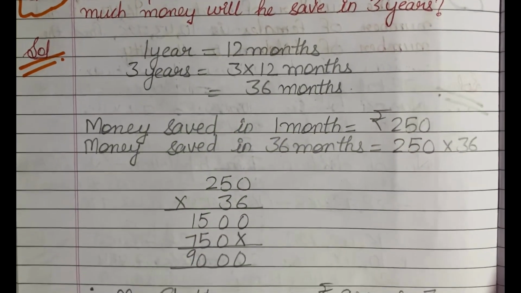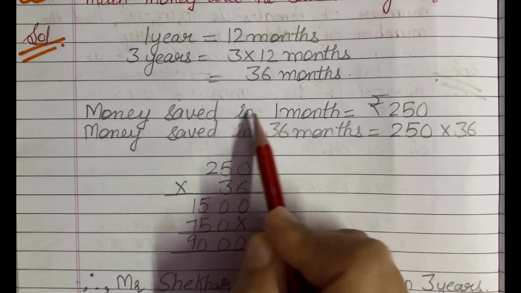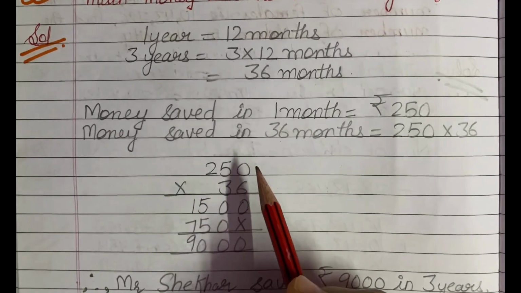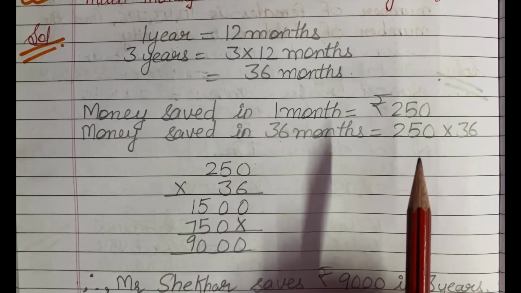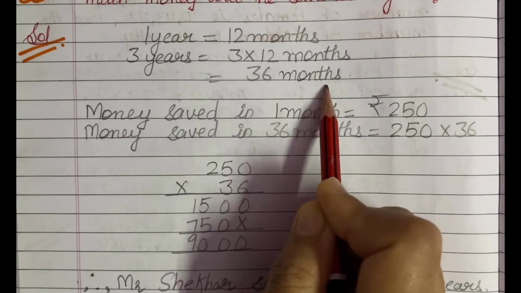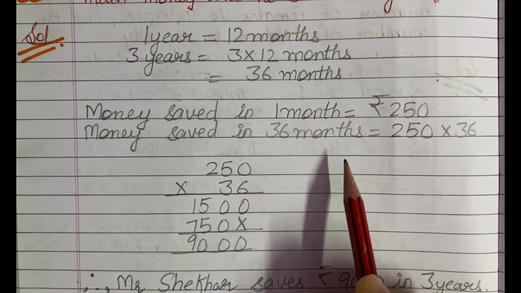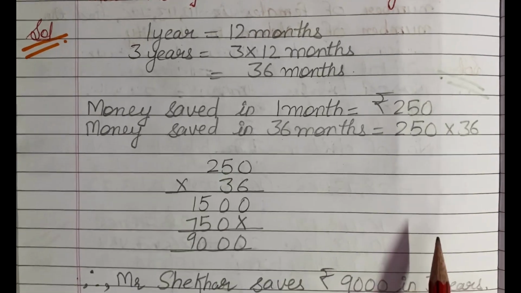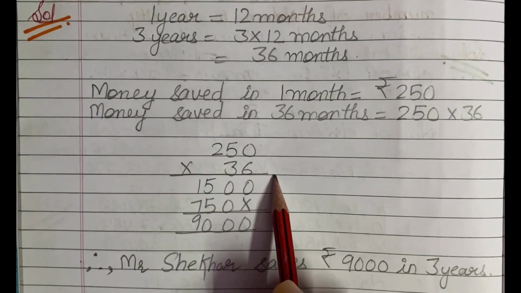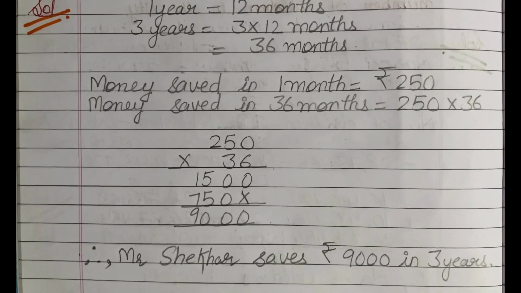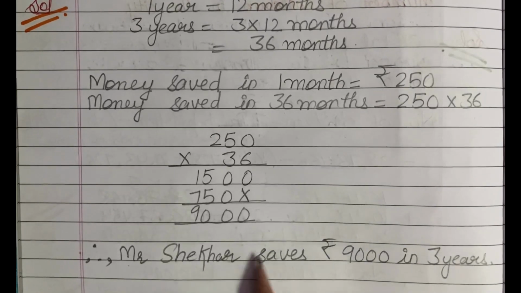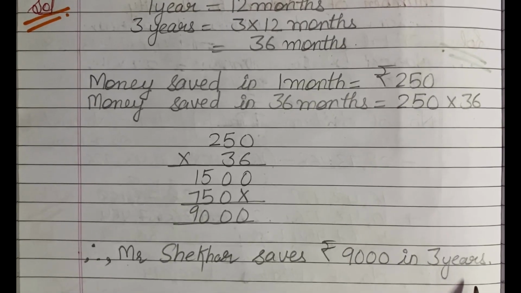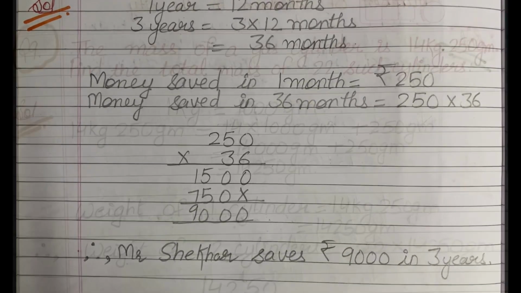Now money saved by Mr. Shekhar in 1 month is rupees 250. Since we want to find out how much he saved in 3 years, and 3 years means 36 months, we will multiply 250 by 36, and on multiplying we will get 9,000. Therefore, Mr. Shekhar saves rupees 9,000 in 3 years. Hopefully it is clear to you.